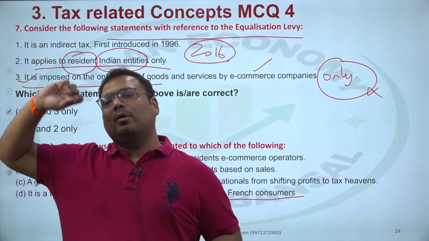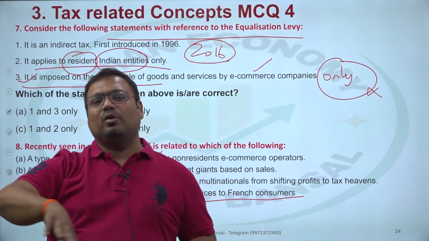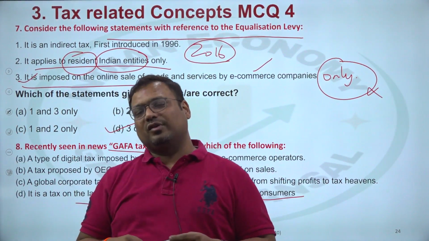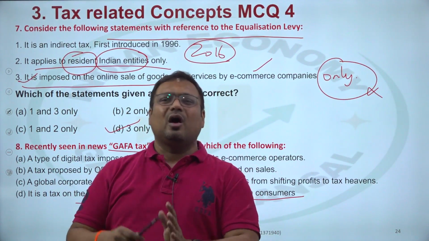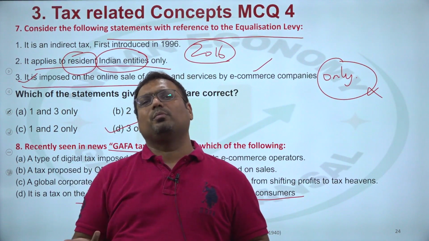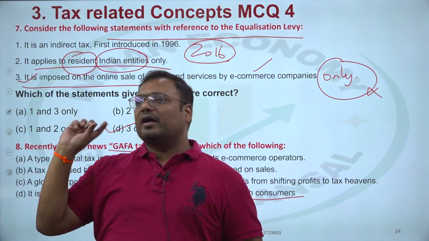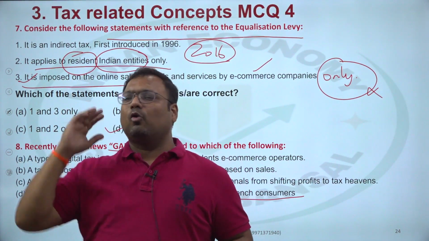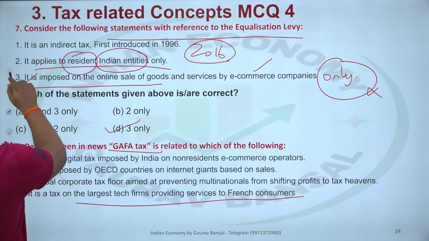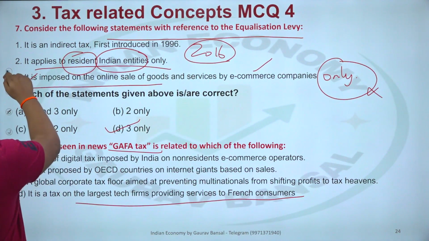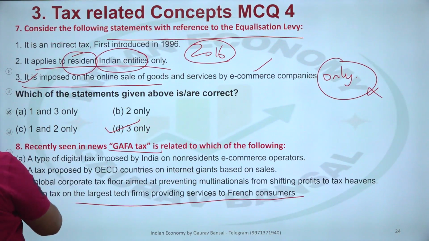Just because your company is in USA doesn't mean you are immune from the taxes in other countries. So initially people were opposing India, but now they've understood that this is a big problem, because from one country alone, a company can rule the entire world and all the countries will lose their taxes. So in this case, D is the answer.